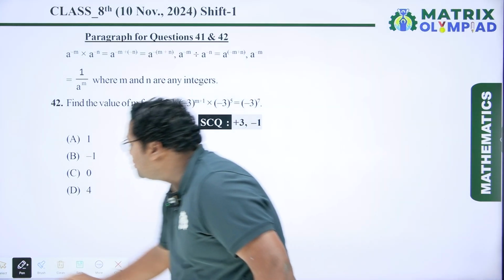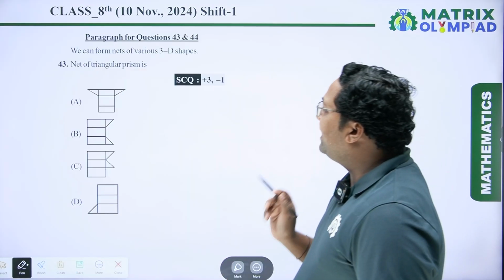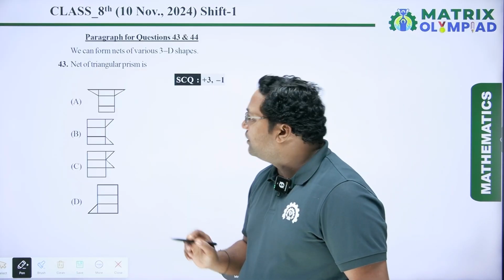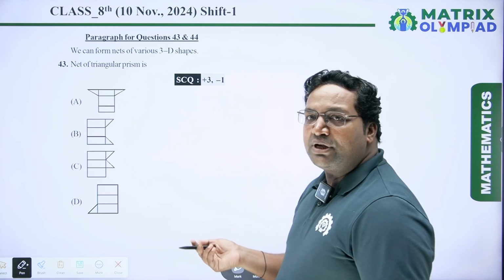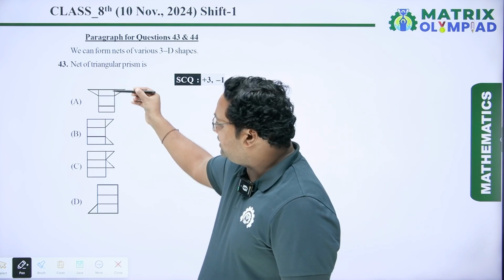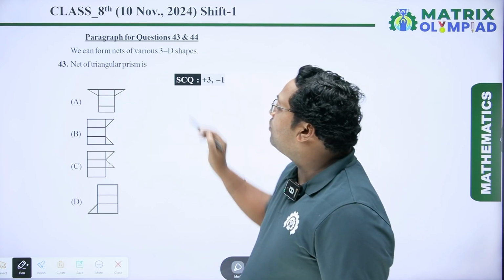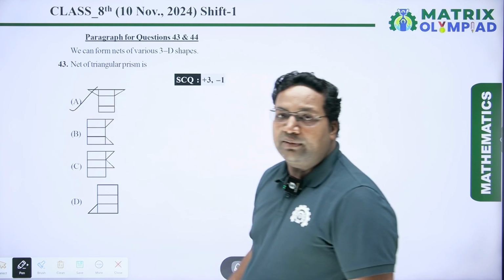Now coming to the next question, we can form nets of various 3D shapes. First is the net of a triangular prism. So here you can see 2 triangles are given and 3 rectangles are given. So the net of a triangular prism is this. So option A will be the correct answer.